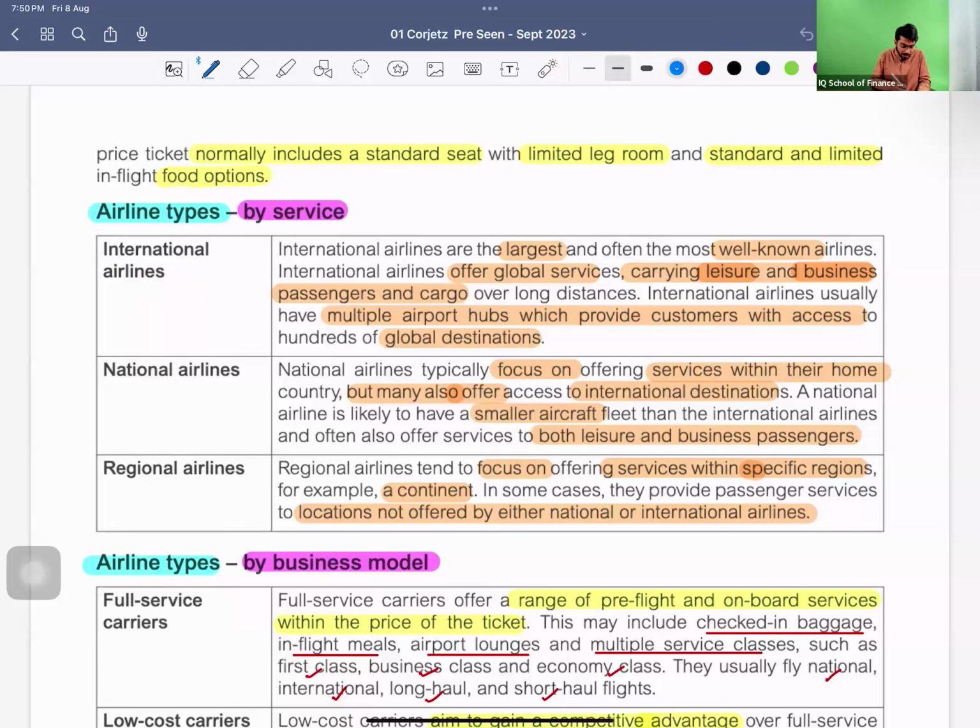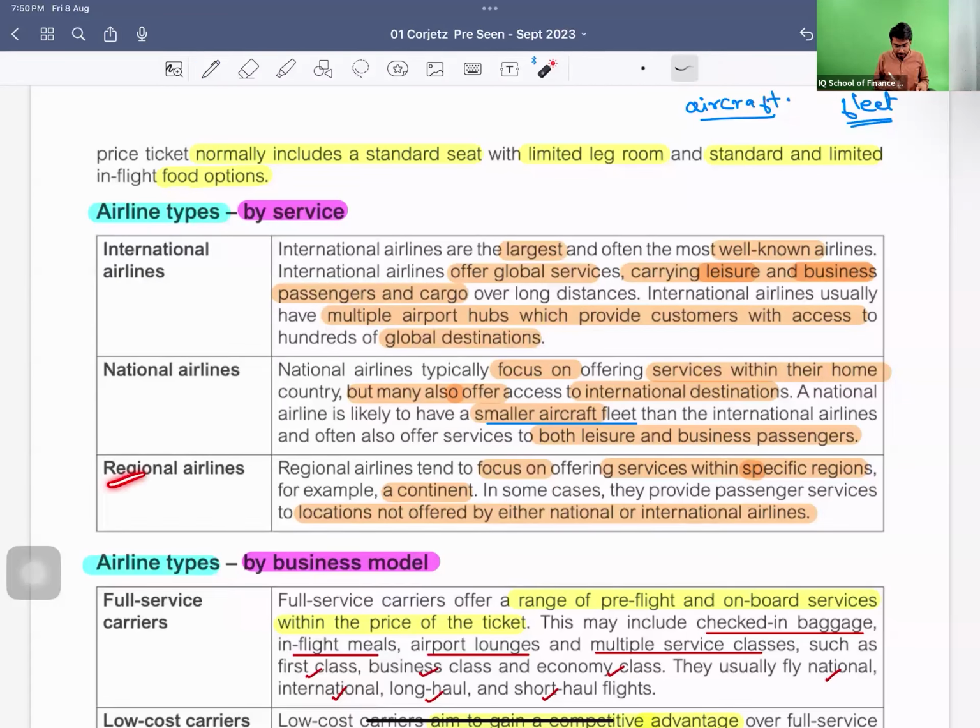Let me clear one thing: aircraft means the airplane itself, and the fleet is when we have more than one aircraft, a group of aircraft owned or operated by the company, which we collectively call a fleet. So they have a smaller aircraft fleet, meaning they do not hold too many aircraft. We are not saying that the aircraft is smaller, I'm saying that the fleet is small. Getting my point?